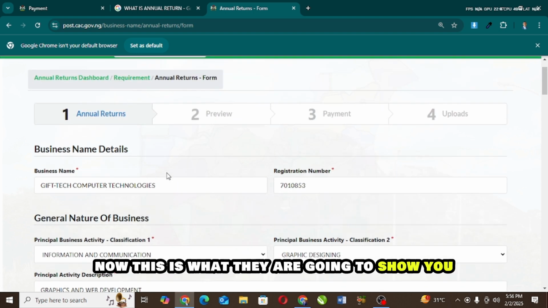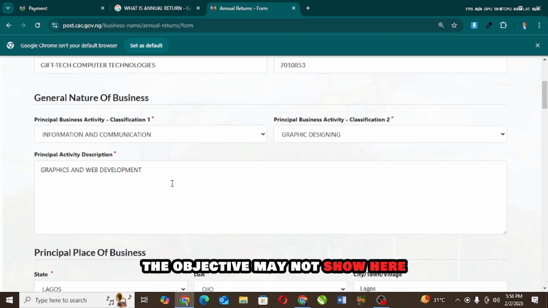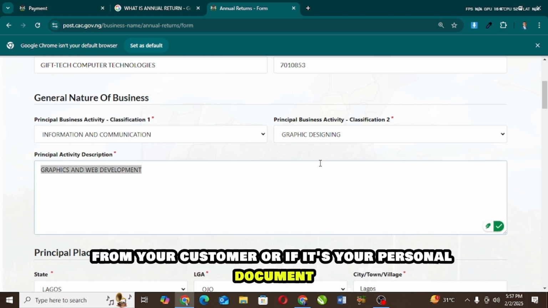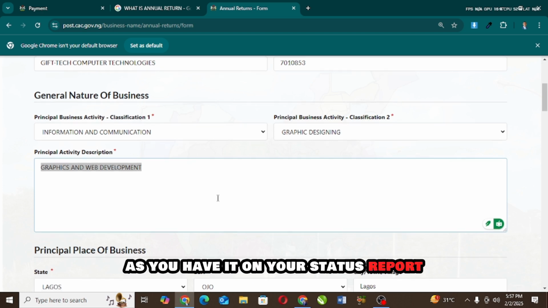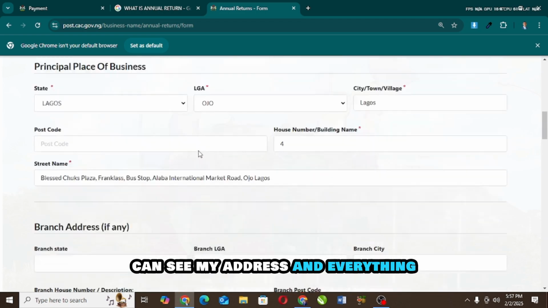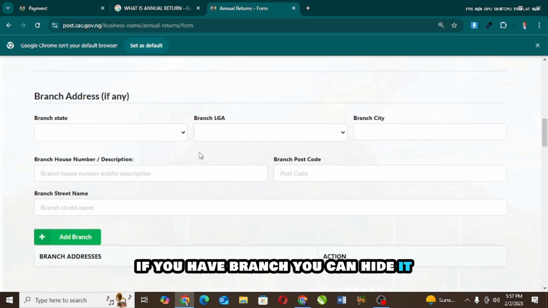Now this is what they are going to show you. They are going to show you the company name, the registration number, the objective of the company. And sometimes the objective may not show here. That is why you need to collect the status report from your customer, or if it is your personal document, check out your status report and input the correct information here as you have it on your status report. But if it is automatically shown here, you don't need to bother yourself. Mine is showing automatically. I don't need to stress myself. You can see my address and everything. And once all this is showing, just scroll down. If you have a branch, you can add it.